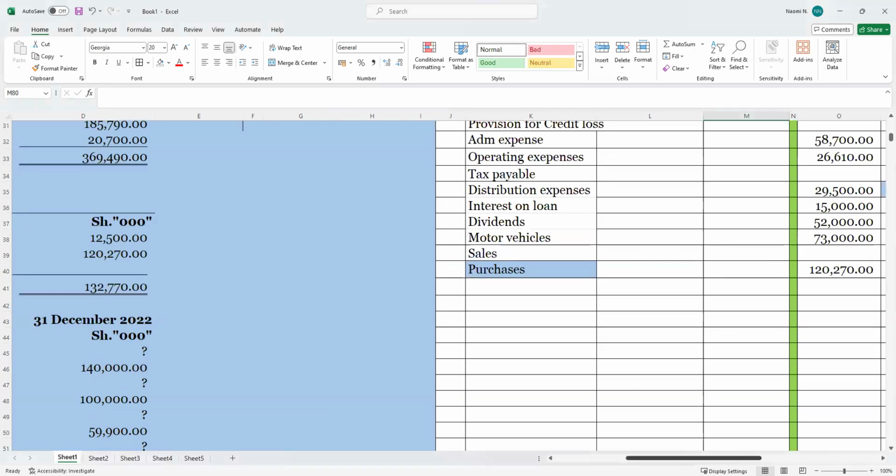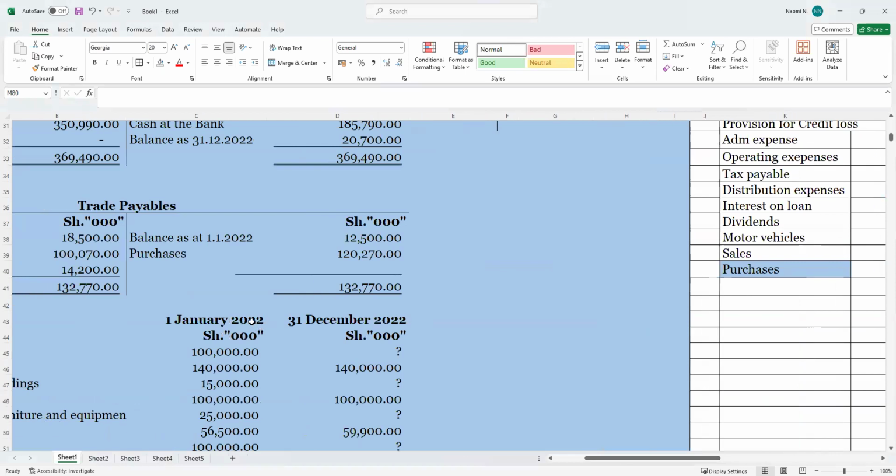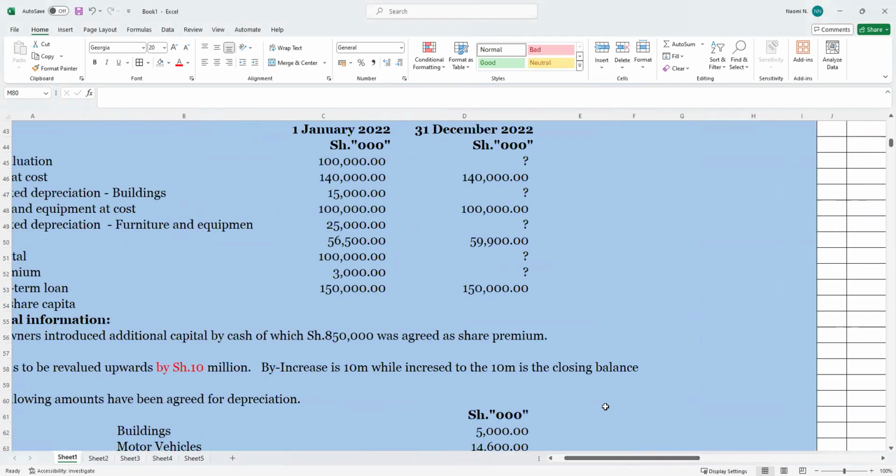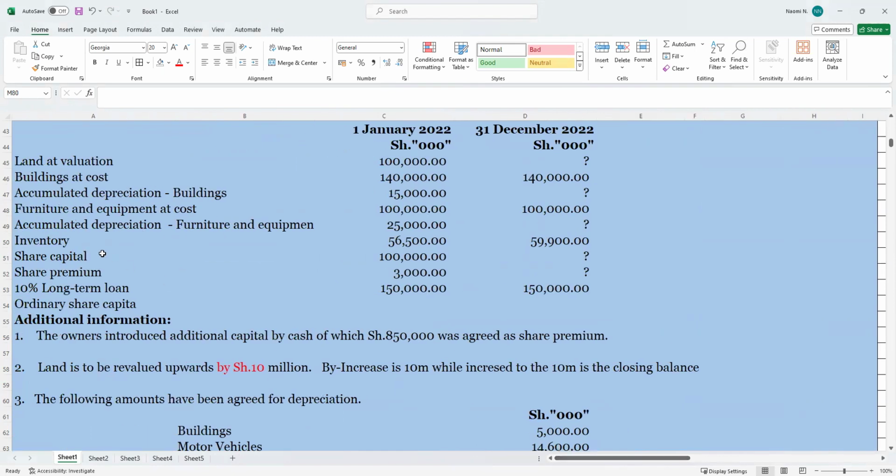Okay, so one thing is missing. I think we did not capture it. You see here, we do have opening inventory, and we have closing.